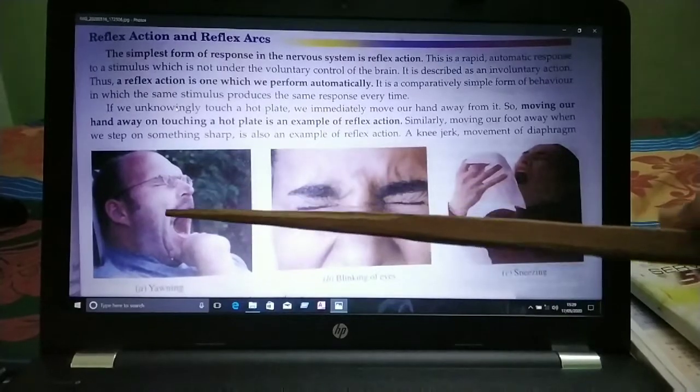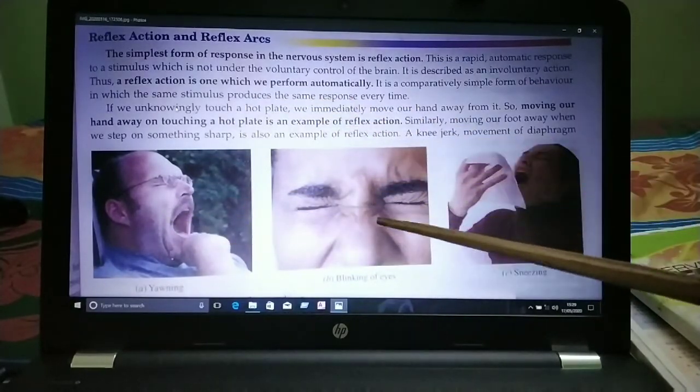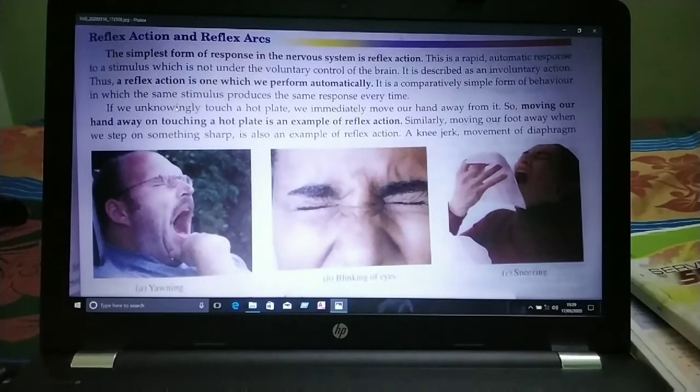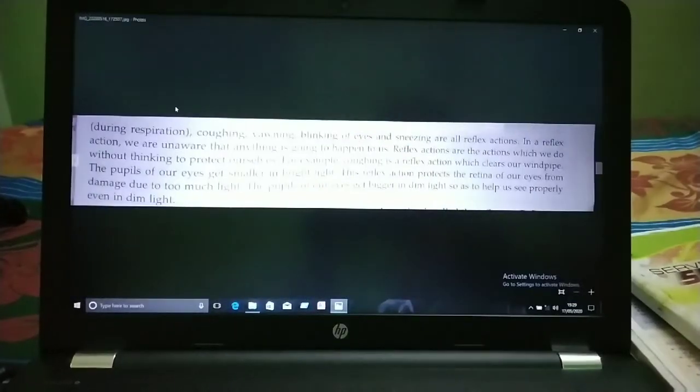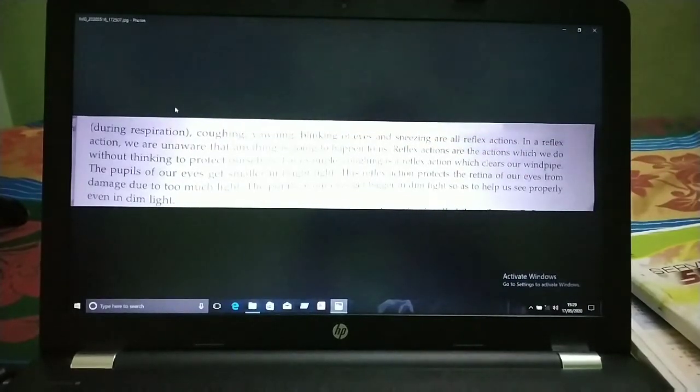You can see other examples also: yawning, blinking of eyes, sneezing, the knee jerk, movement of the diaphragm, coughing. These are all reflex actions.